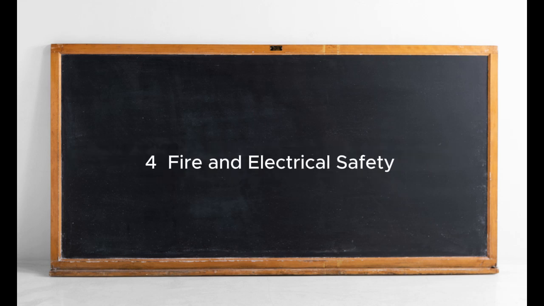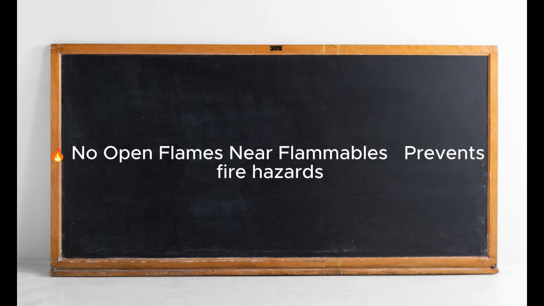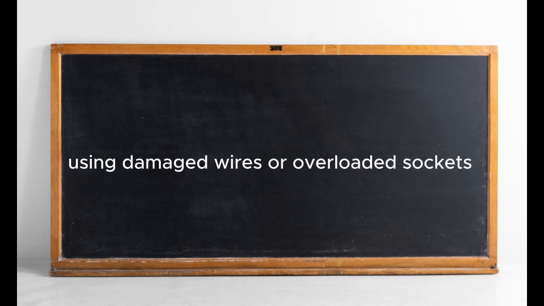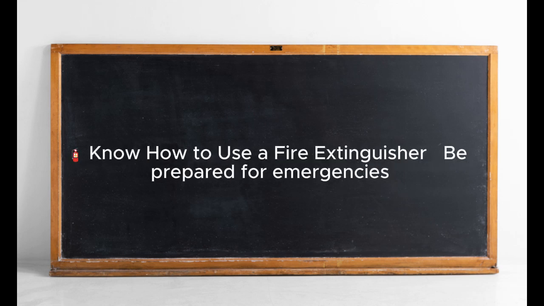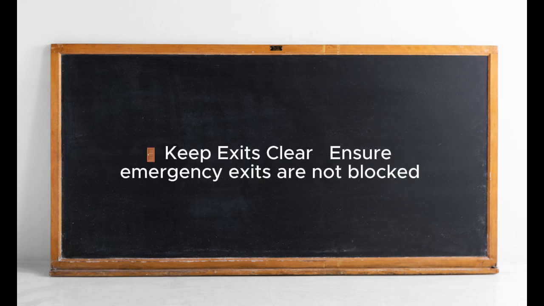4. Fire and electrical safety. No open flames near flammables. Prevents fire hazards. Check electrical equipment. Avoid using damaged wires or overloaded sockets. Know how to use a fire extinguisher. Be prepared for emergencies. Keep exits clear. Ensure emergency exits are not blocked.